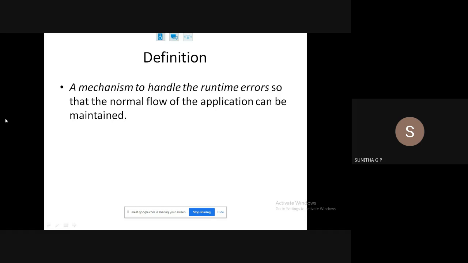Somewhere the program is executing, at that time an exception occurs, and that needs to be handled to make the program continue execution and to stop the abnormal termination of that program. You can say a simple program or an application, right? To do that, the exception needs to be handled, and that mechanism is called exception handling.